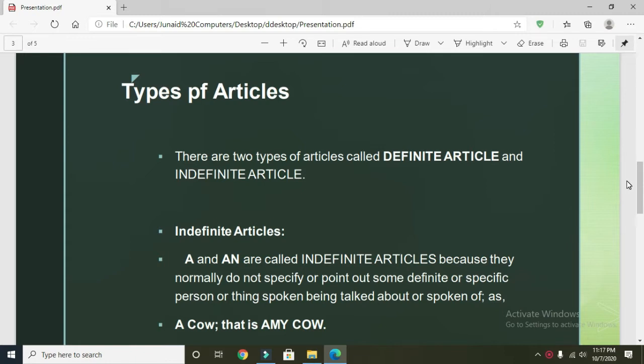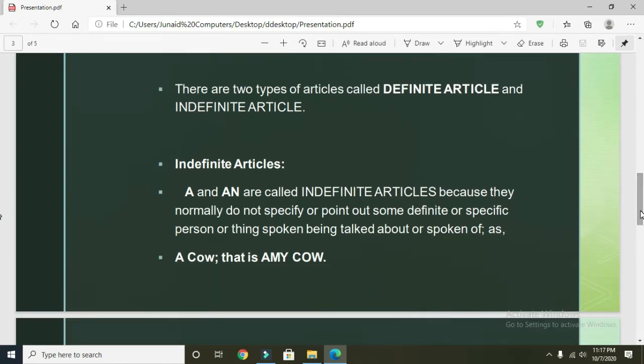Indefinite articles a or an are called indefinite articles because they normally do not specify or point out some definite or specific person or thing being talked about. Okay, so for example, a cow, it can be any cow. Sorry, it is A-N-Y, any cow. So a dog, a deer, etc. So we are not specifying anything, we are just talking generally about any cow. It can be any cow, any doctor, any nurse, when we say a nurse, a doctor, a cow, etc.